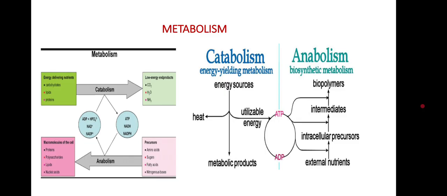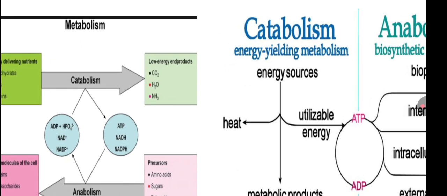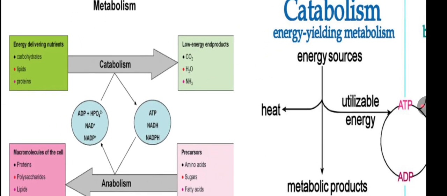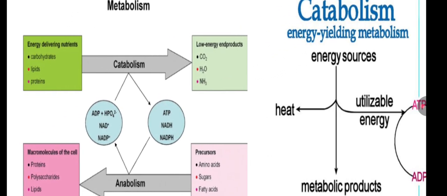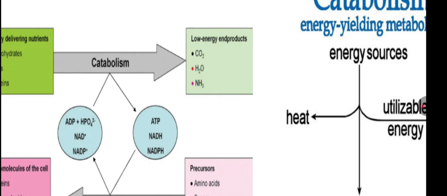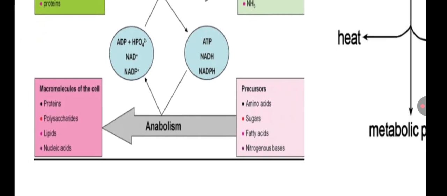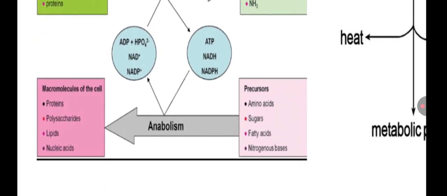In this way, catabolism is the process of energy-delivering nutrients, that is carbohydrates, lipids, and proteins. And the end products are carbon dioxide, water, and nitrogen. In this way, we see that anabolism forms the molecules of the cell: protein, polysaccharides, lipids, and nucleic acid. And precursors are amino acids, sugar, fatty acids, and nitrogenous bases.